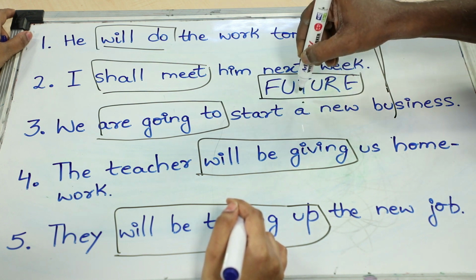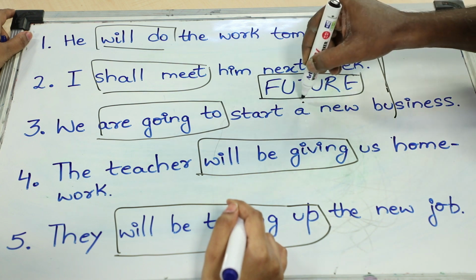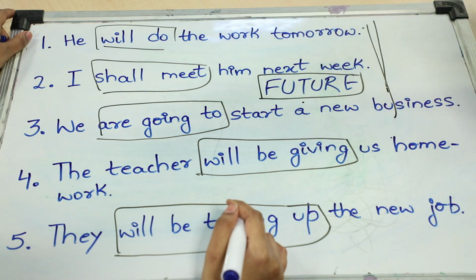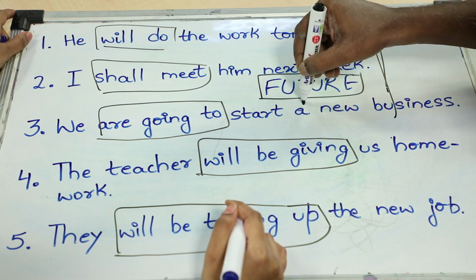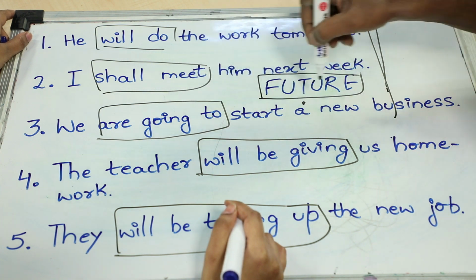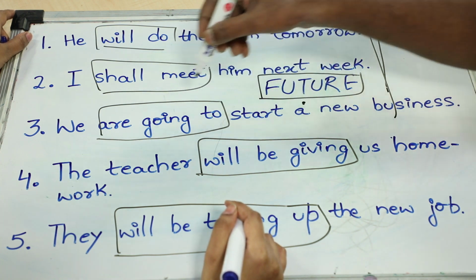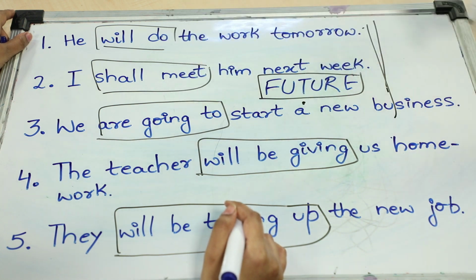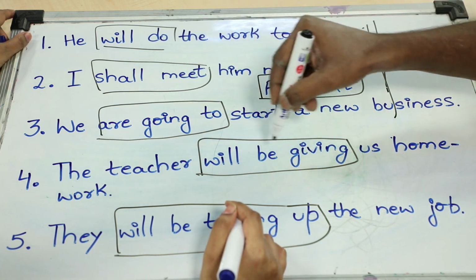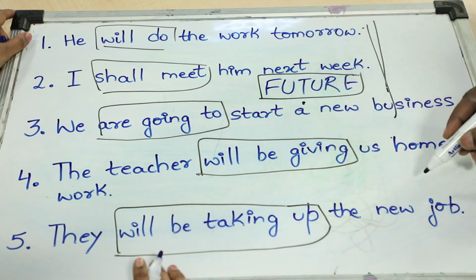It is a particular point of time. Then, I shall meet him next week, though it is a prediction, I will just meet him, it is a point of work. In the same way, we are going to start a business, we will start a business. Suppose someone says we will be doing a business, then it is continuous doing. We are going to start is one action.